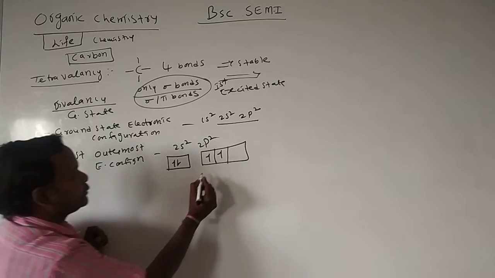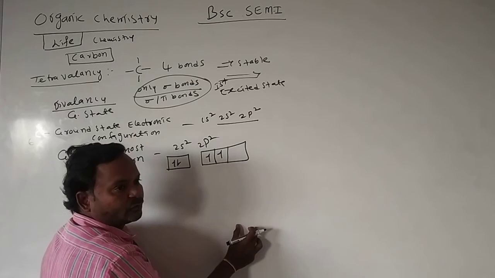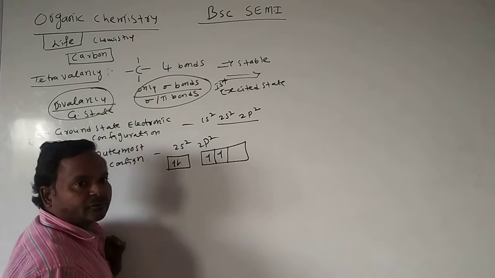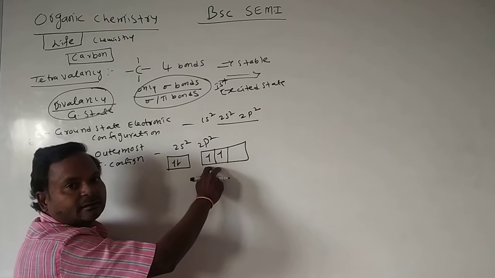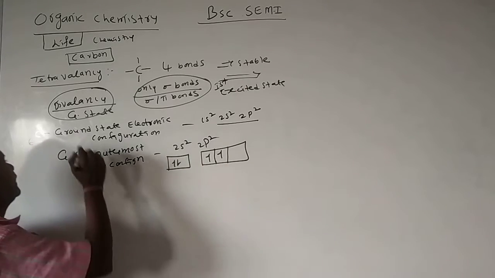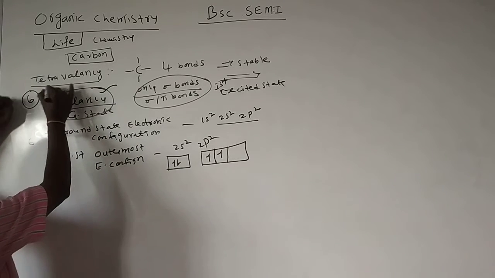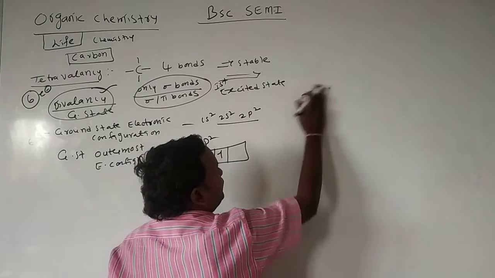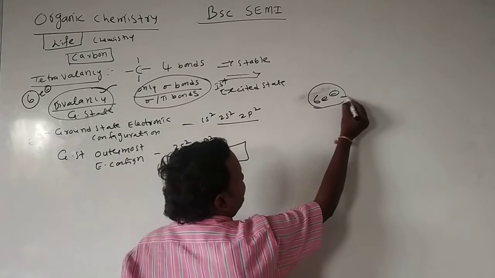In the ground state, it has only 2 lone electrons. That means it forms 2 bonds and exhibits divalency. 2 electrons from outside, plus these 4, makes 6 electrons. It has only 6 electrons in the outermost shell in the ground state, so it is unstable.